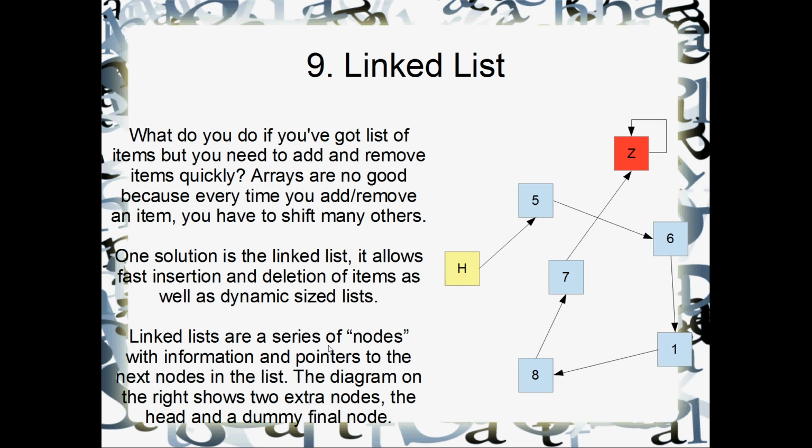They're pretty much just a series of nodes, and every node has an information or some element to it. It could be an integer or some data structure, but they also have a pointer to the next node in the list. So over here I've drawn an example of a linked list. I've got two dummy nodes, this yellow head node down here and the final node, which is a Z that points to itself. That's just a convention. You can make linked lists without those, but the actual list here is these items here, 5, 6, 1, 8, and 7. So you just follow the arrows.